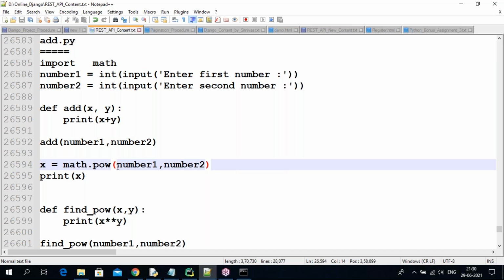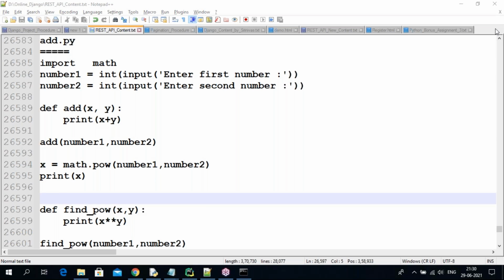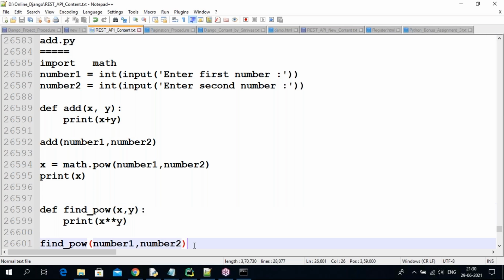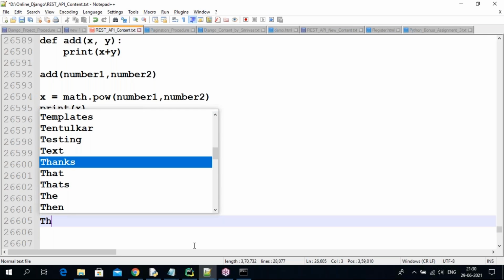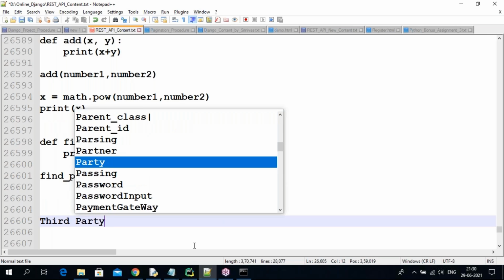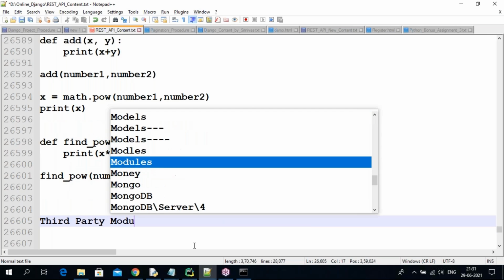Okay, so now user defined and predefined are complete. Are you understanding what I'm telling? Next, there is the third party module. The third one is third party modules.